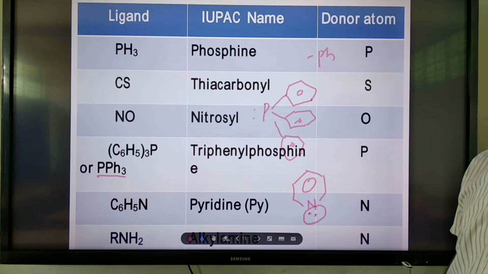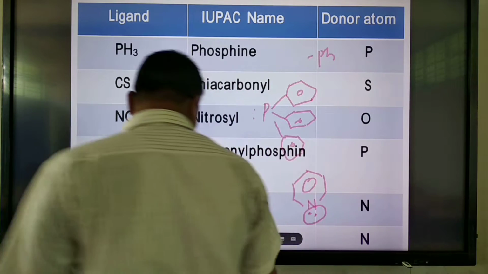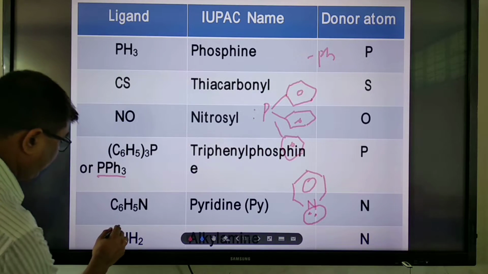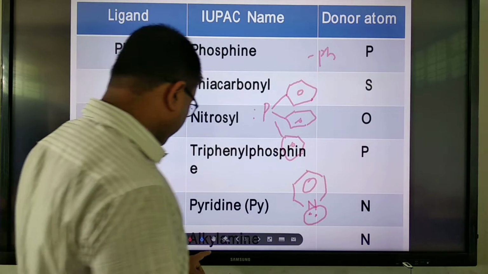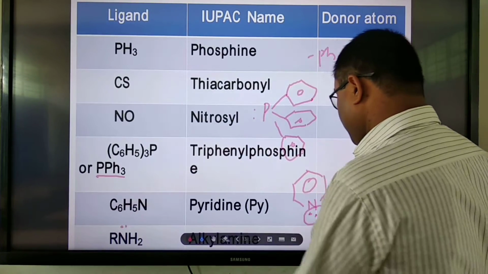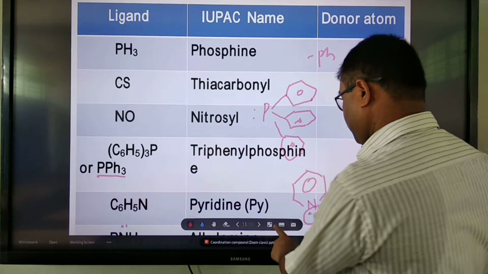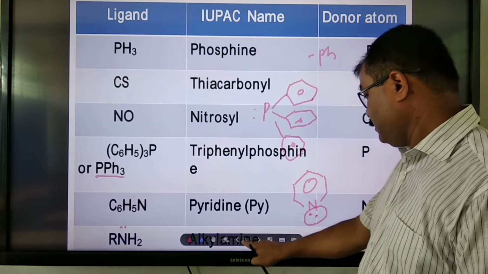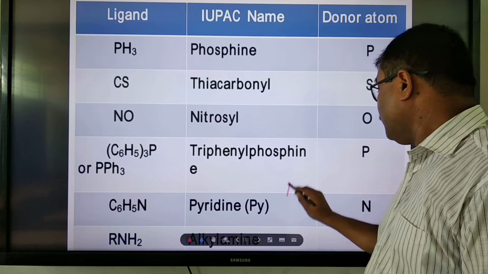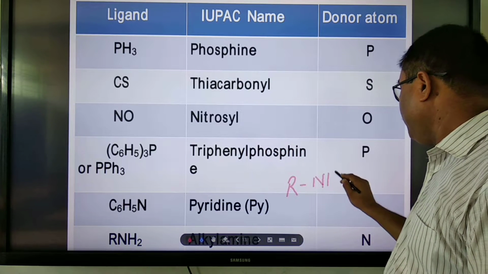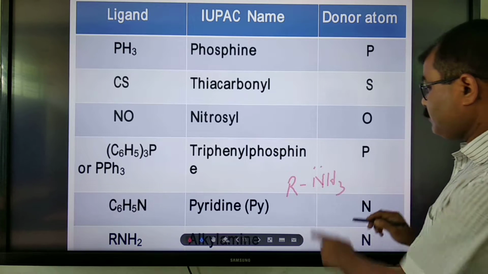Then amines are another class of organic compounds. Always one lone pair of electrons is there in an amine. Here, NH2.